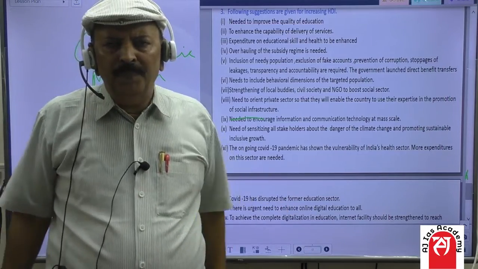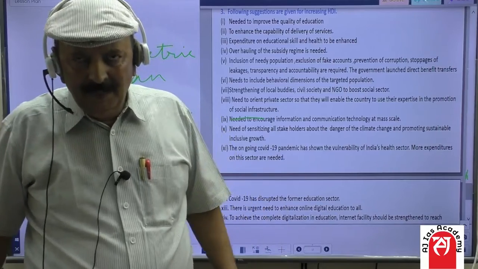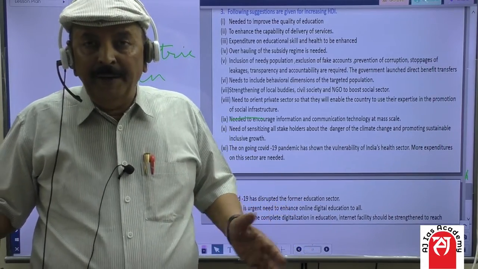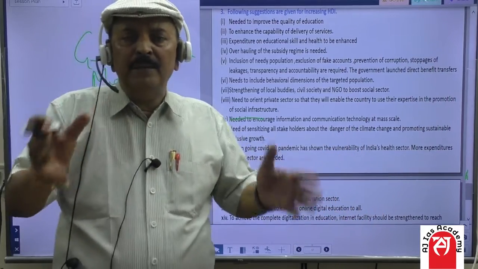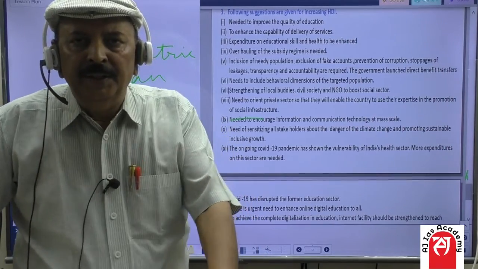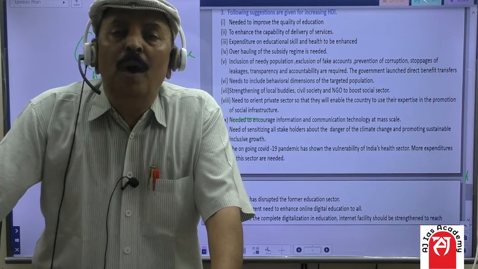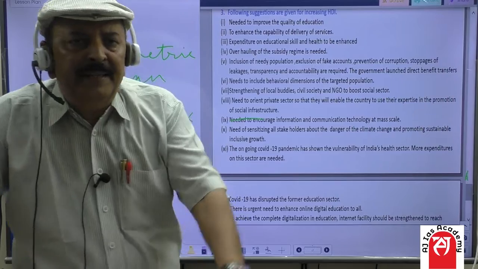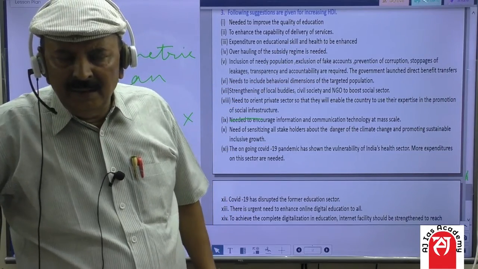As students, you know that in our country subsidies are being distributed, but in the garb of subsidy, what happens? The needy persons are let off, and those persons who have reached the higher officers or who are very prestigious in society take away the maximum benefit of subsidies.